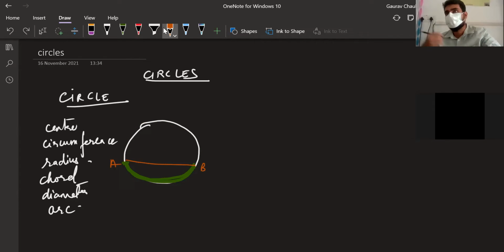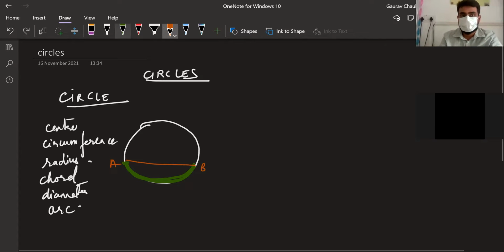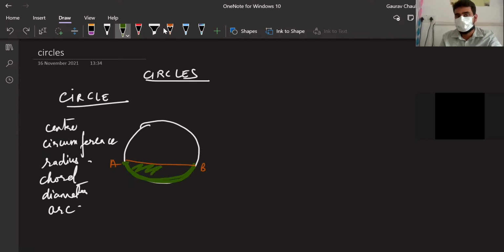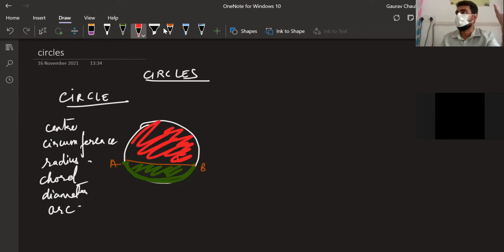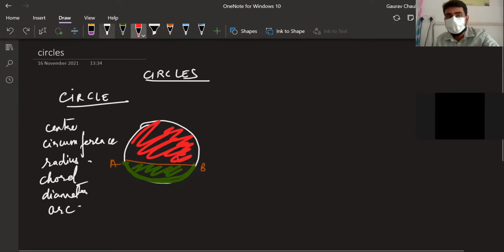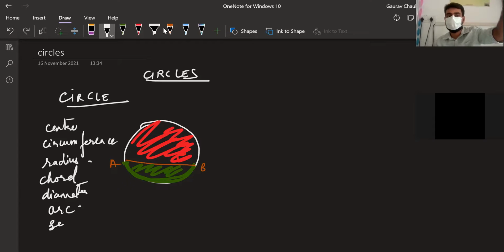I'm not drawing diameter. I'm drawing another chord, that's just AB. So it is just dividing the circle into 2 areas. What are these areas called? Minor and major. The word is segment. So this is segment. This is also a segment. Segment is the region between the chord and the arc.